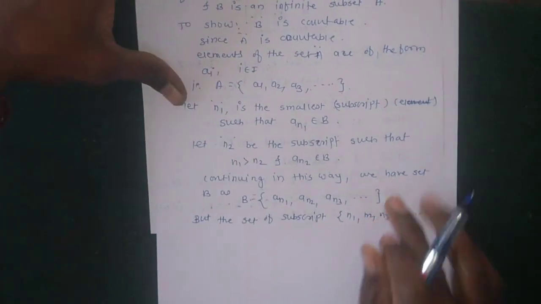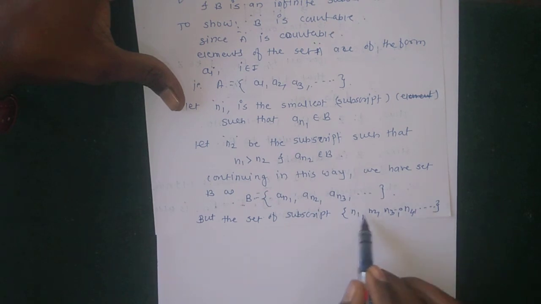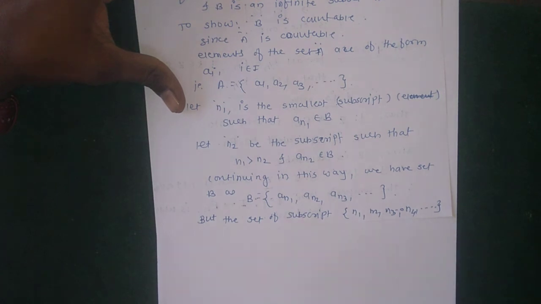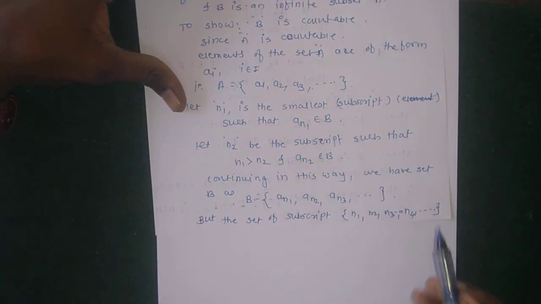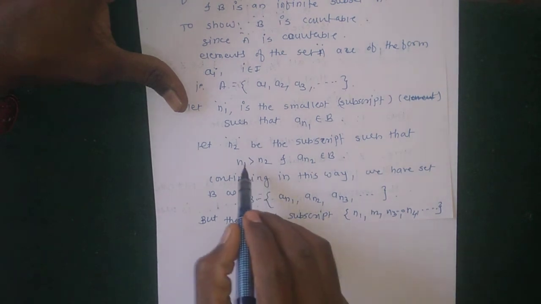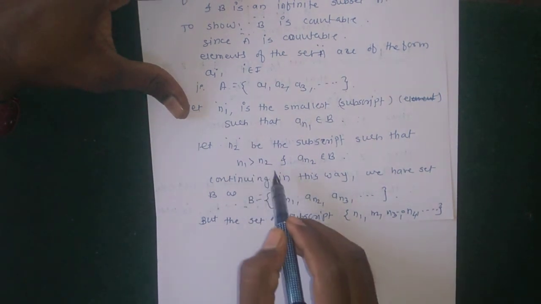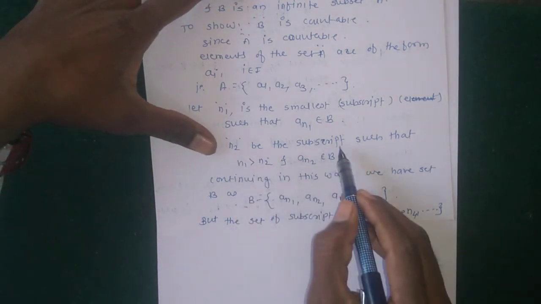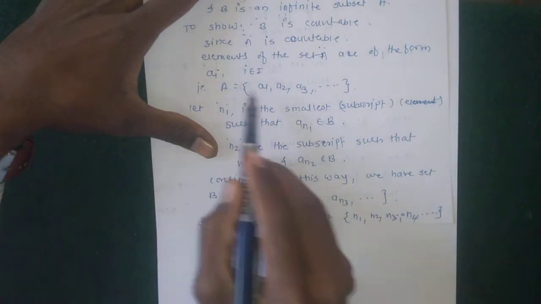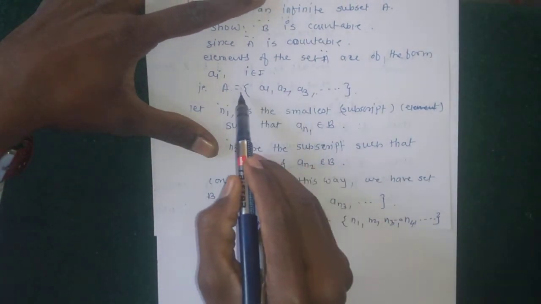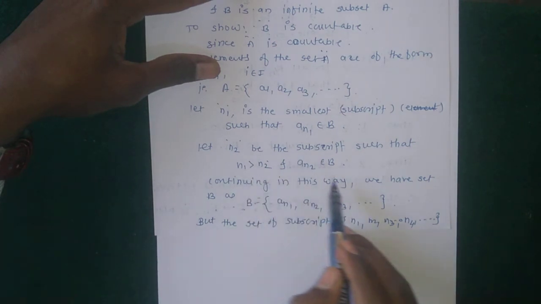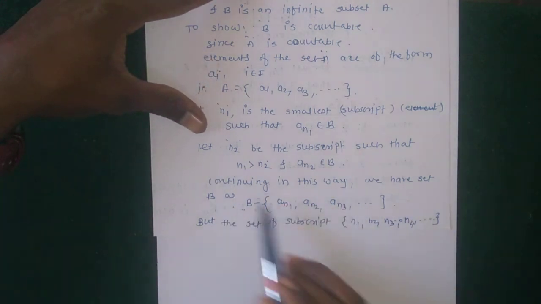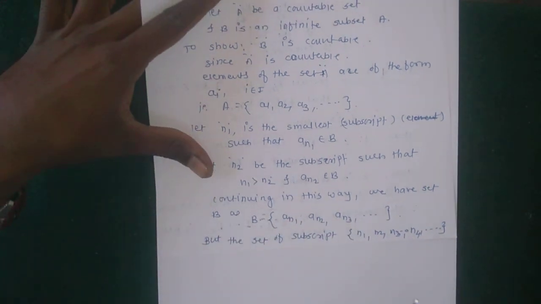Why is this set countable? Because all these elements n1, n2, n3, n4, and so on belong to the index set, and n3 is greater than n2, which is greater than n1. This is also countable because these elements come from A, and they are infinite but countable.